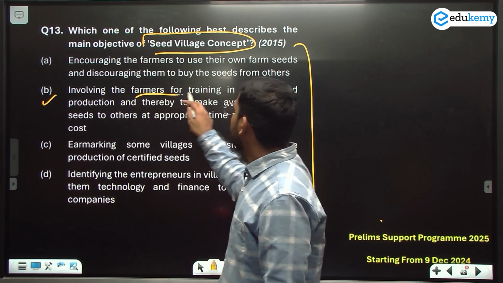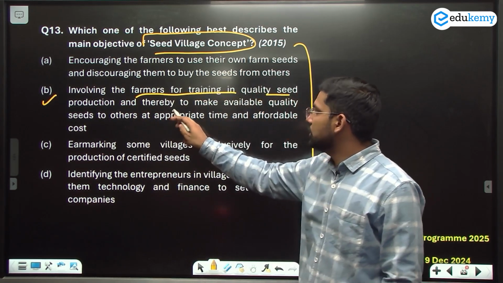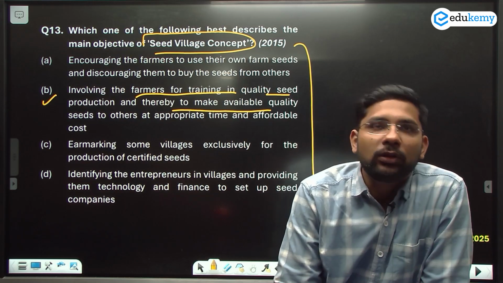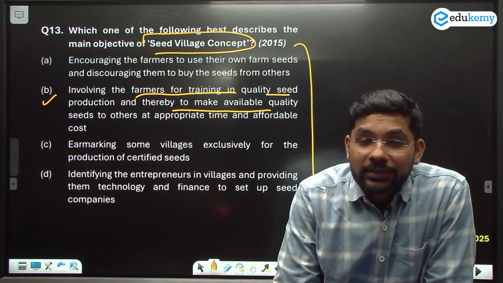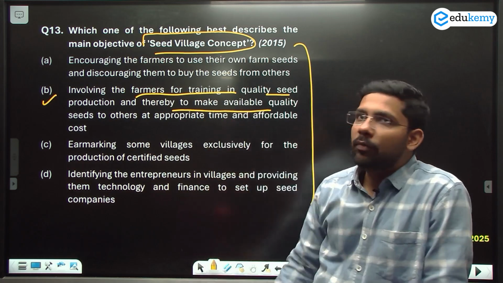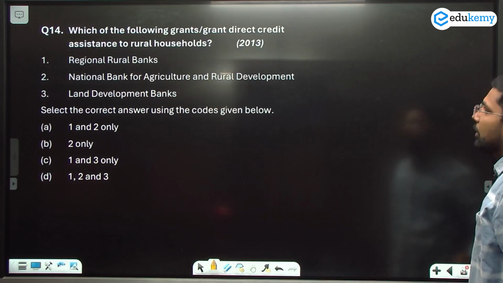Involving the farmers for training in quality seeds production and thereby making available quality seeds at appropriate and affordable cost. Quality seeds, अच्छे seeds, कम पैसे में seeds provide कराना is the concept of the seed village concept. Now let's move to the next one.